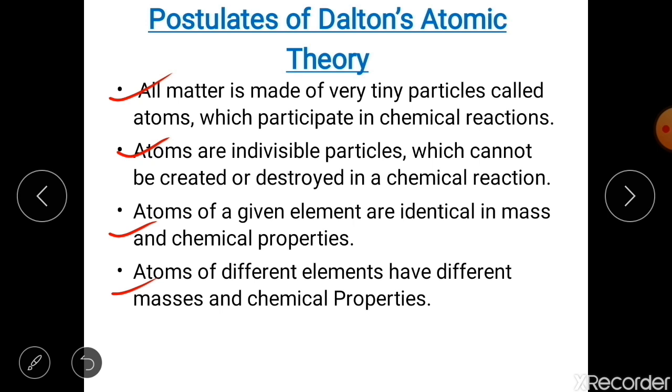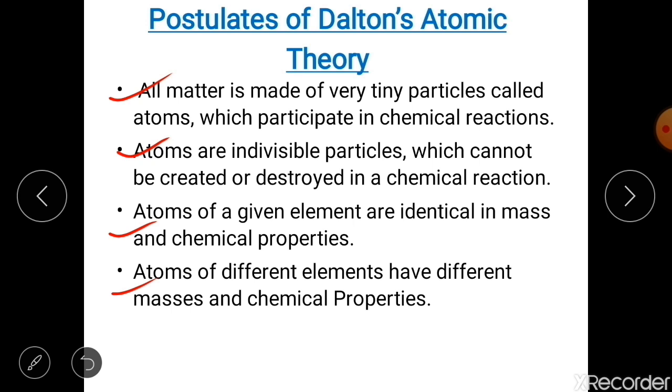Now this time I am giving you one example. Say you have an atom of copper and an atom of sulfur. Both are different things. Copper is a metal, sulfur is a non-metal. Then they both will differ in their masses and chemical properties. I hope you are able to understand it. So you must understand all these things because these all are important.